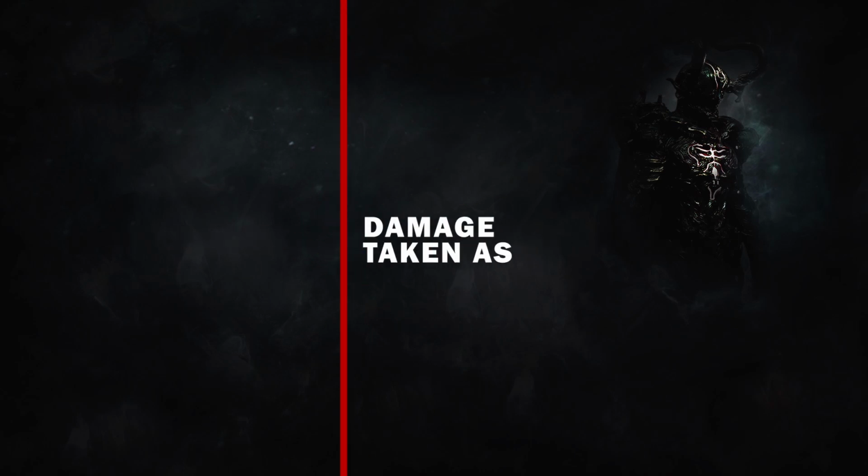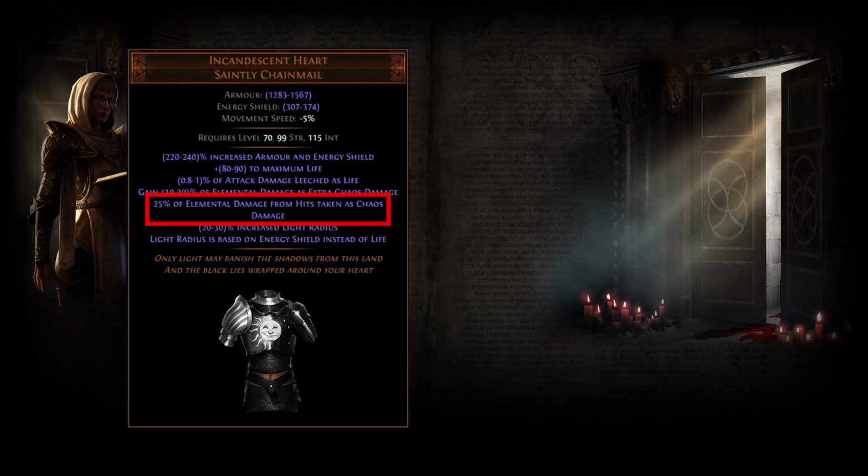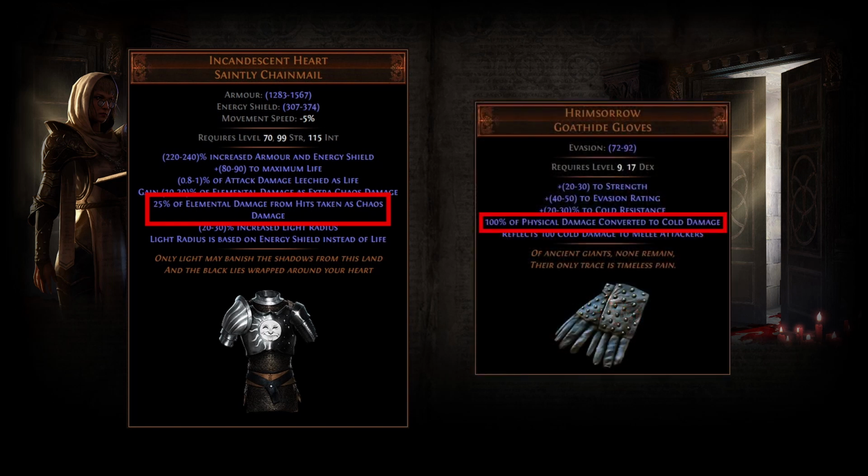In this video, we'll be looking at damage taken as. Damage taken as is a defensive mechanic in Path of Exile that allows you to shift the damage type of damage that you are taking into another damage type. It's important not to confuse this mechanic with a similar offensive mechanic known as damage conversion.